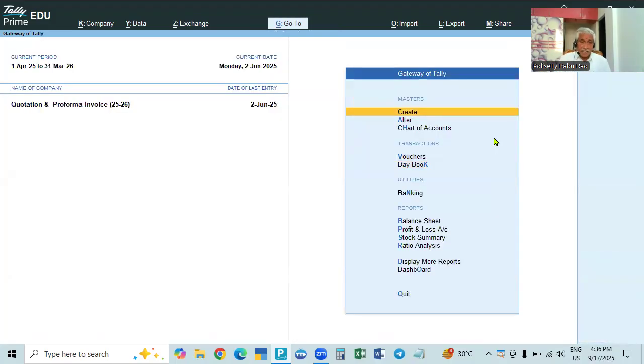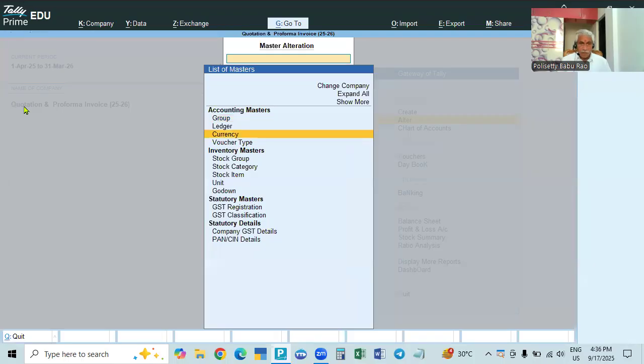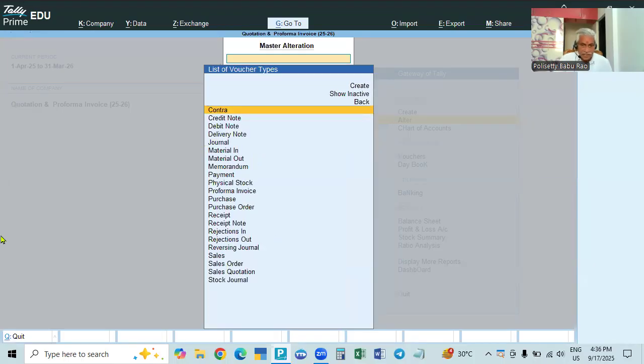We will create voucher types separately for quotation and proforma. If you go and see the voucher types list, sales quotation is available. If the sales order is made as an optional voucher, then when you print the optional voucher, sales quotation will show up.